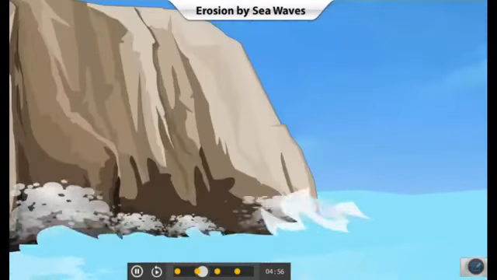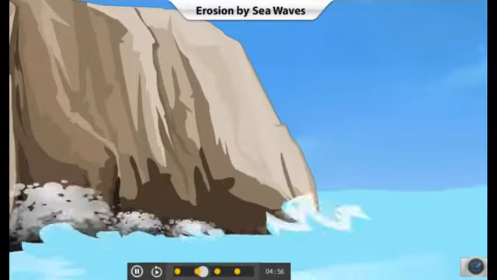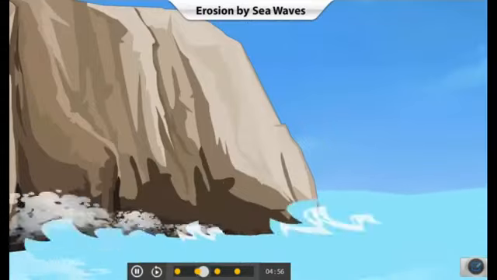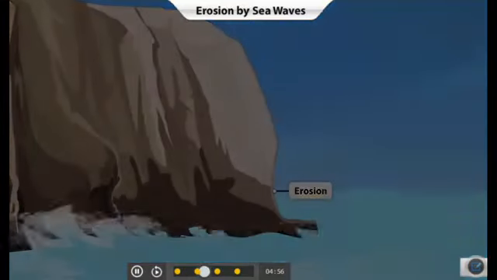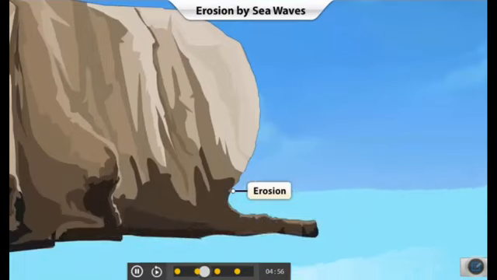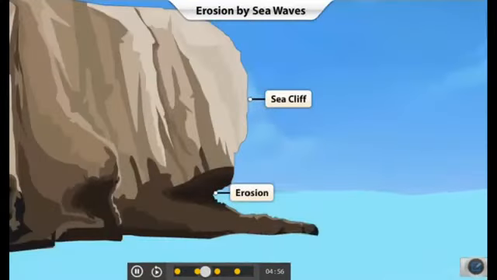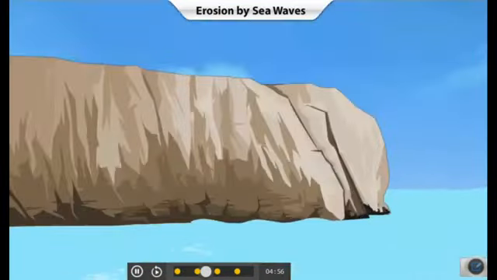When sea waves continuously strike against headlands, the base may get eroded. The erosion can create vertical slopes called sea cliffs. Erosion also creates sea caves.